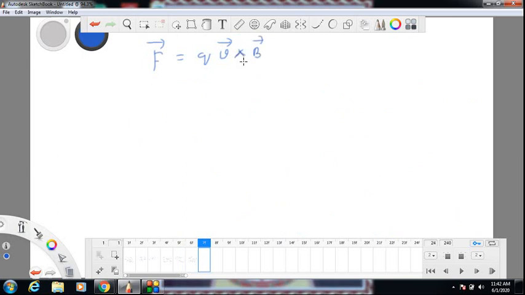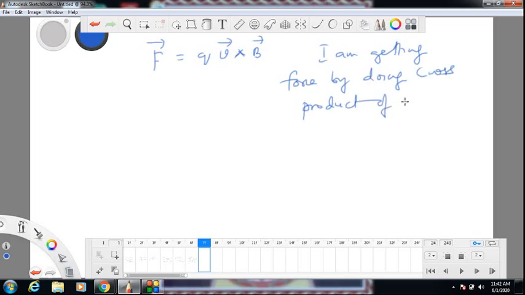Now I am getting force by doing cross product of two quantities, which are velocity and magnetic field. I am getting force by doing cross product of V comma B. When you do cross product, the vector that you get is perpendicular to both original vectors.